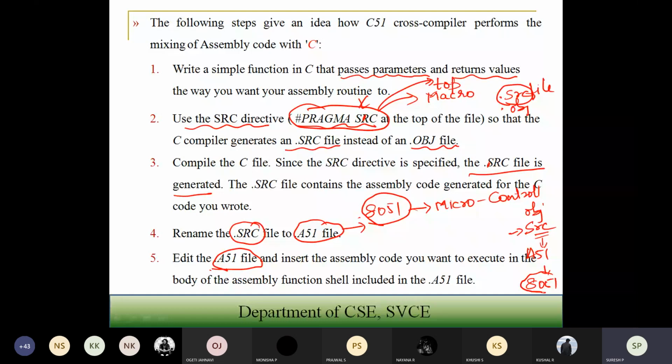So what it tells is it will calculate the add. That is directly manipulating in the register directly. You are moving the value A into register R1, for example. You are moving the value of B into R2 directly, and you are adding the contents of R1 and R2 and storing it in R0. Whatever the result you get, which is stored in R0, will be moved to C. Finally, you are displaying it using the C statement, which gives the value of C here. Okay. So that's how your assembly code is inserted inside your C code.